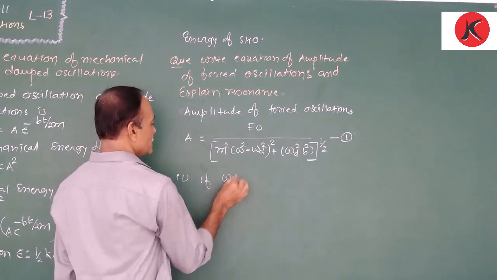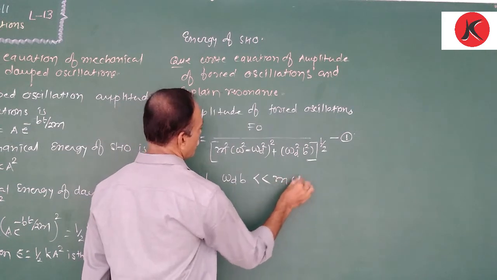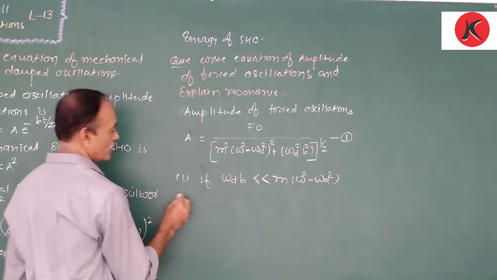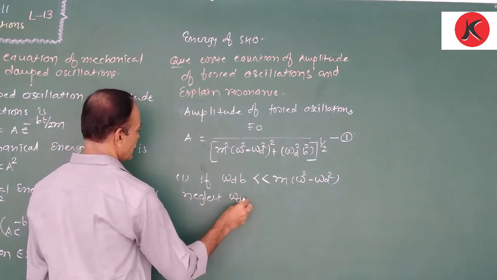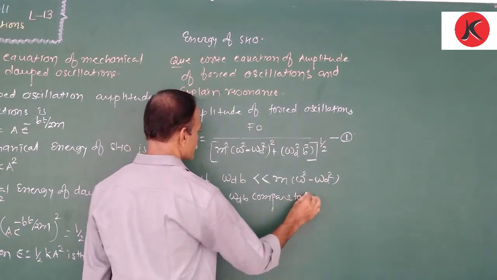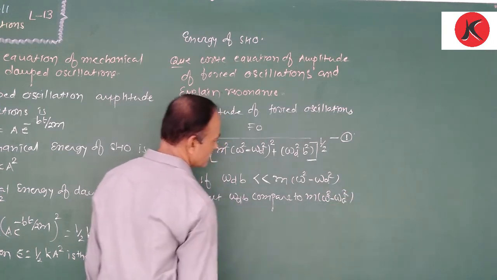Okay. Now here, the first case: if omega D into b is very small, we neglect omega D into b compared to m into (omega square minus omega D square).